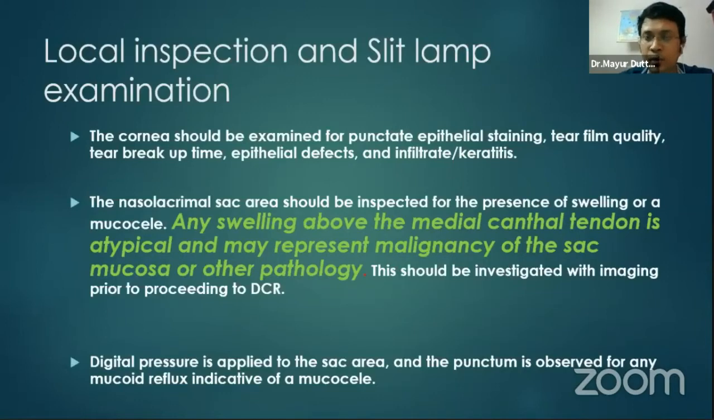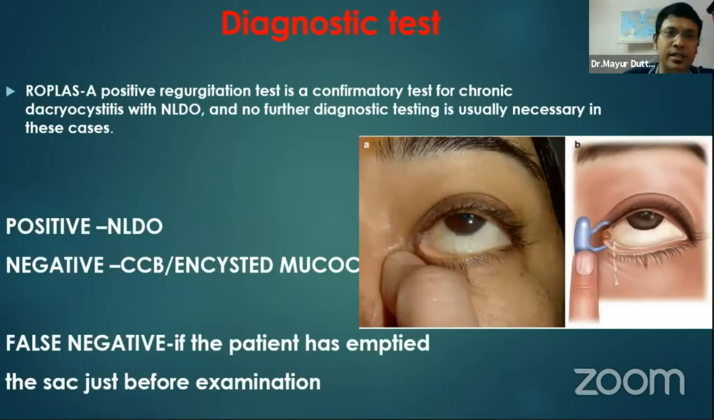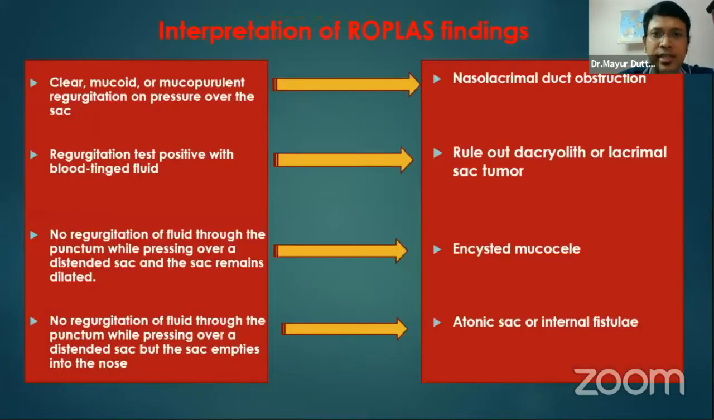Now, one of the important examinations is the regurgitation test. That is a diagnostic test. A positive regurgitation test is a confirmatory test for chronic dacryocystitis with NLDO, and no further diagnostic testing is usually necessary in these cases. So this is the interpretation of the regurgitation test.